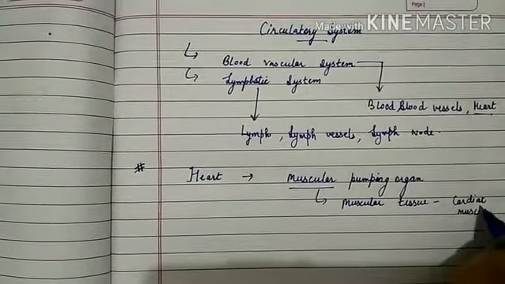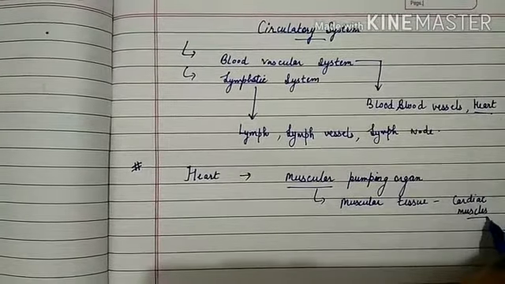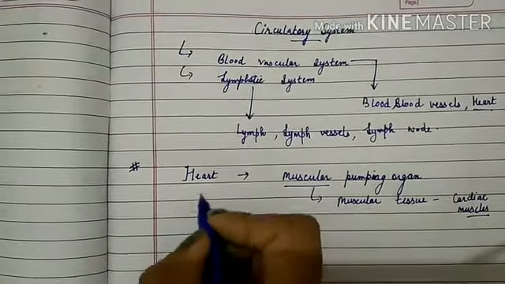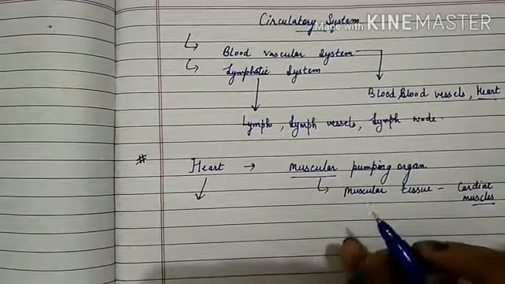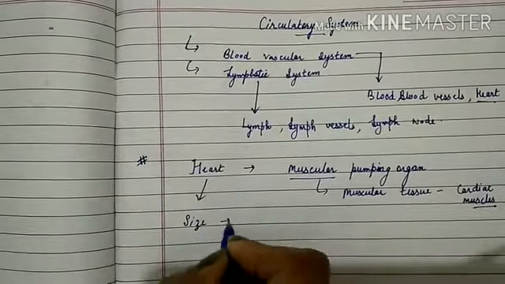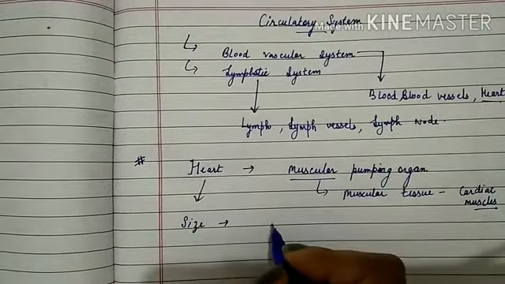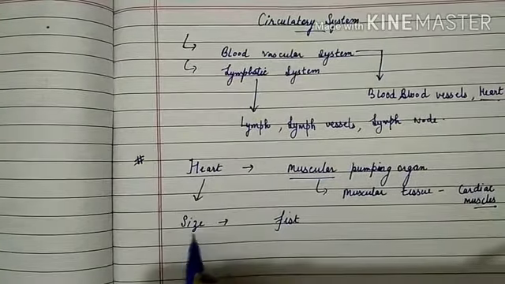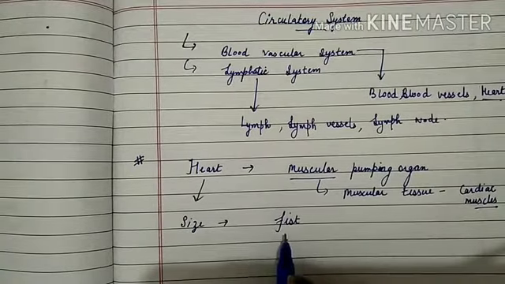So cardiac muscle, which is a muscular tissue, is making up the heart. And if we study the size of the heart, it is basically the same as the size of our fist.